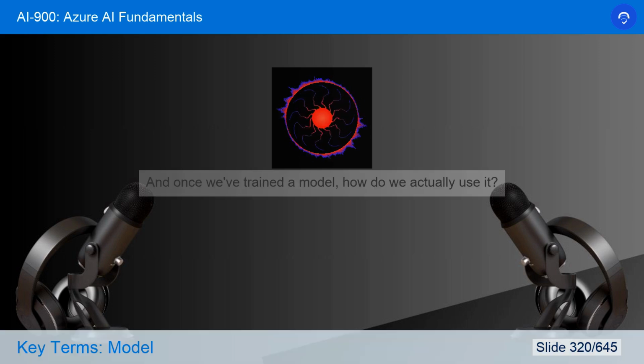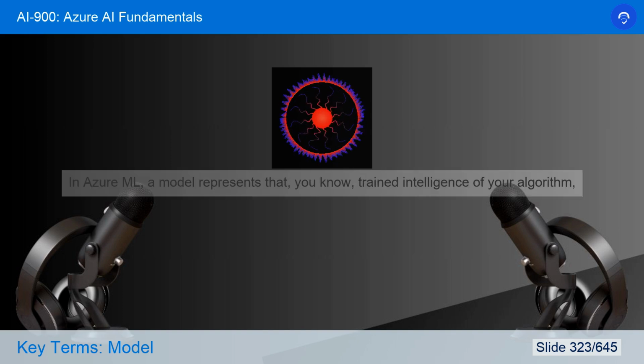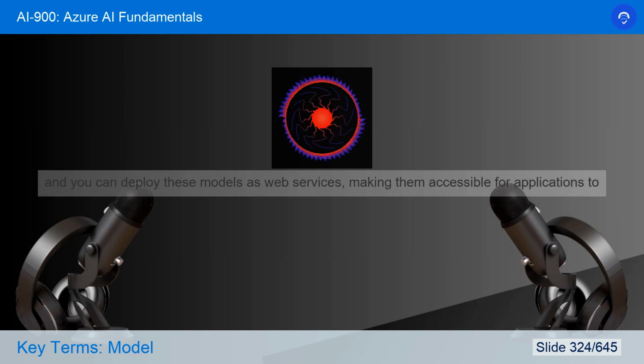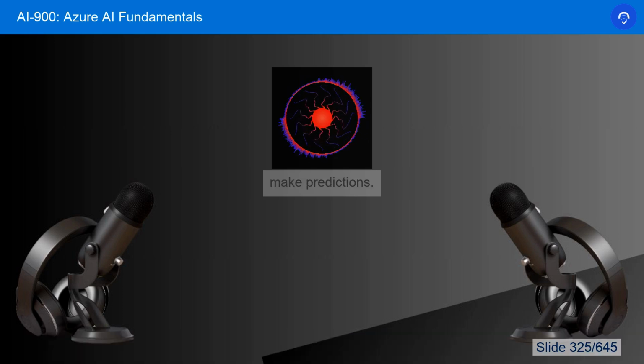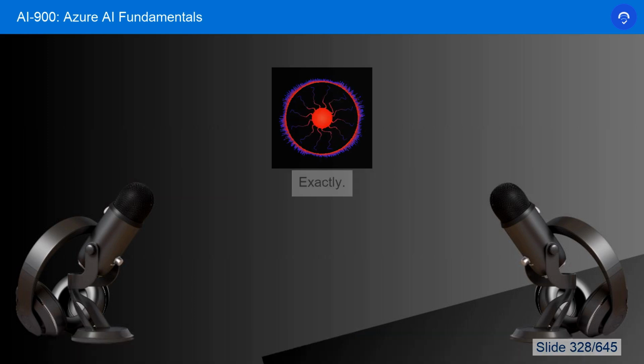And once we've trained a model, how do we actually use it? How do we put it into practice? Well, that's where models come in. In Azure ML, a model represents the trained intelligence of your algorithm, and you can deploy these models as web services, making them accessible for applications to make predictions. So you could have a model that predicts customer churn or identifies fraudulent transactions, all powered by Azure ML.